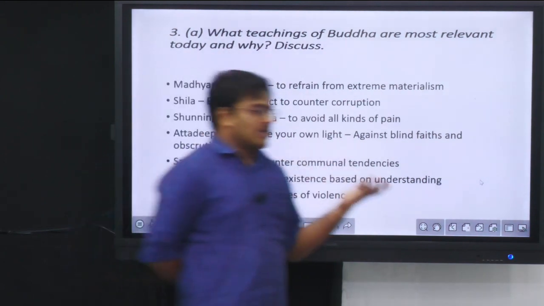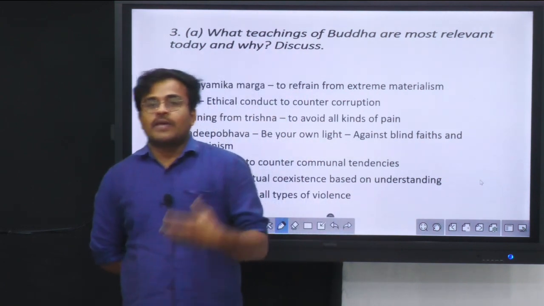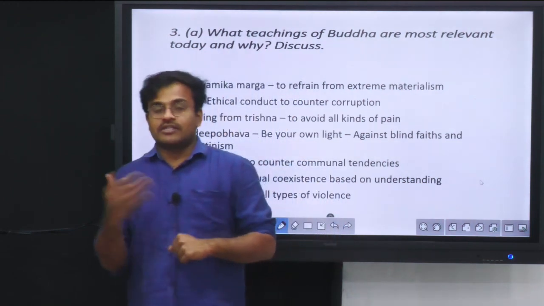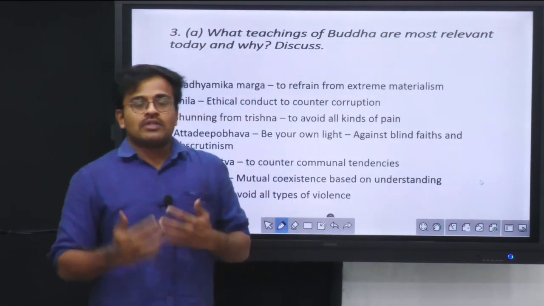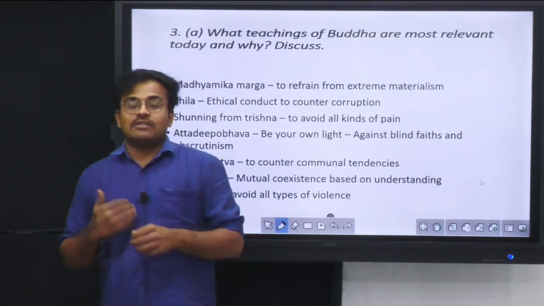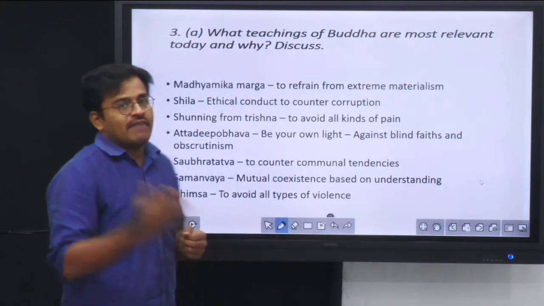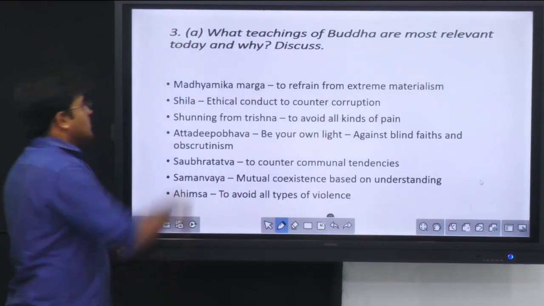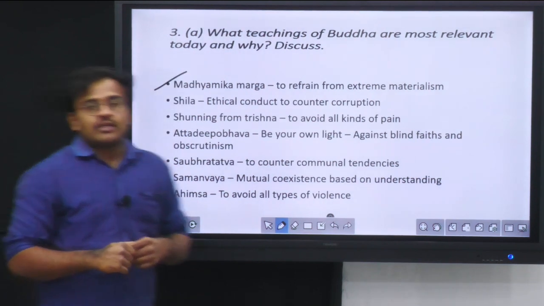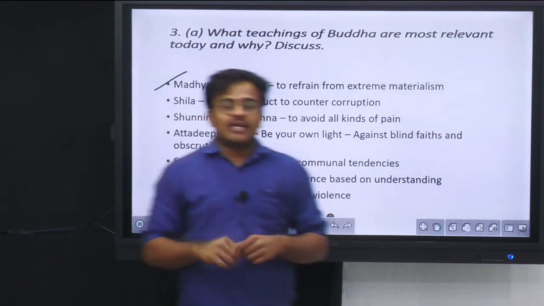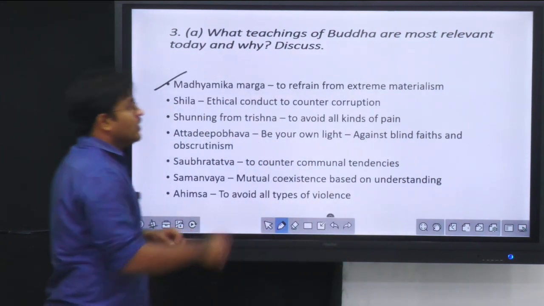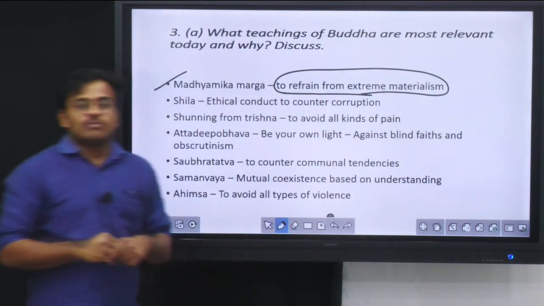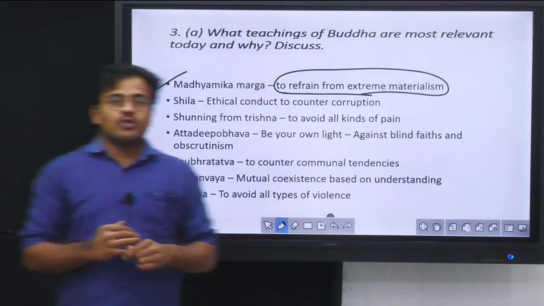In the introduction you can write about Buddha's spirituality: in the 6th century BC, he emerged as a social reformer. After that you have to know some of the good ideas in Buddhism, which can make your answer very strong. I have picked up some ideas from Buddhism which I think are important for today's world. First and foremost is the value of Madhyamika Marga. In the world today, where extreme materialism is taking center stage in society, to refrain from extreme materialism one needs to follow the Madhyamika Marga. The middle path, the golden mean which Buddha talks about, is Madhyamika Marga.